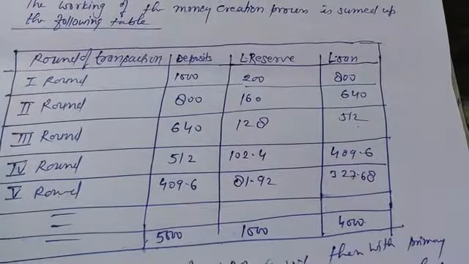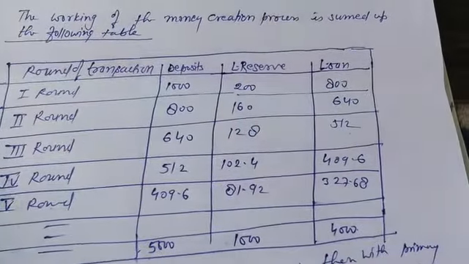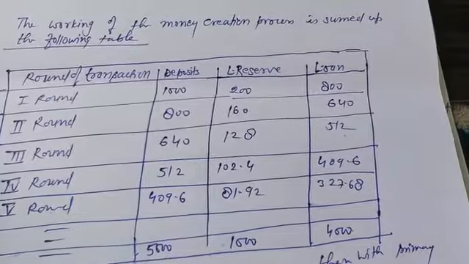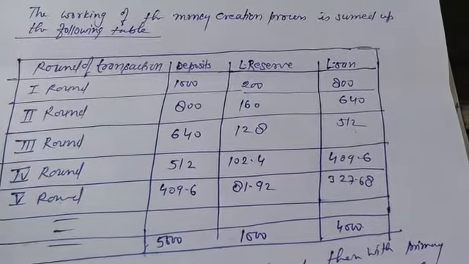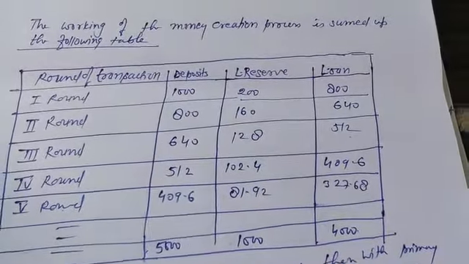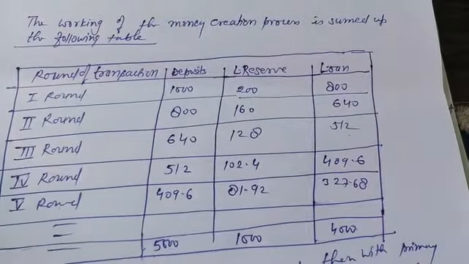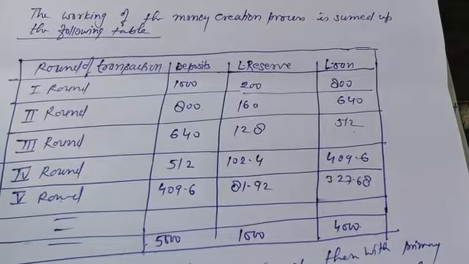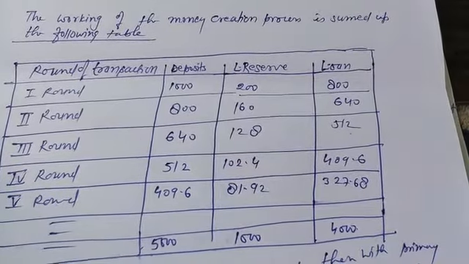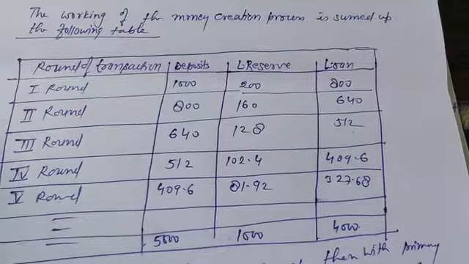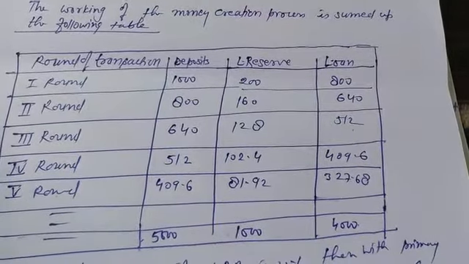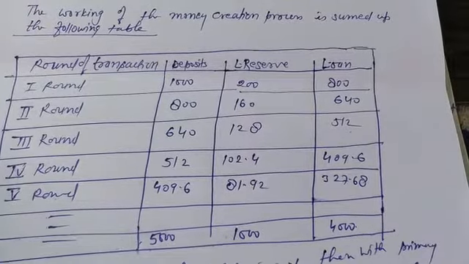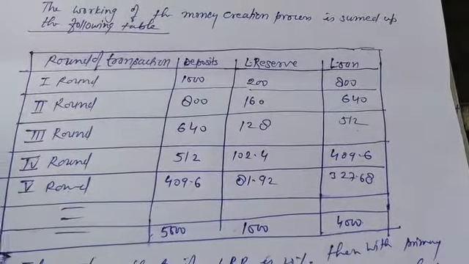And in the fifth round, 409.6 will be again deposited in the bank, and 20% of it will be kept in the bank as LRR, and 327.68 will be given as a loan. So this process will continue till the legal reserve requirement reaches 1000. So we know the process of how the commercial bank creates money.